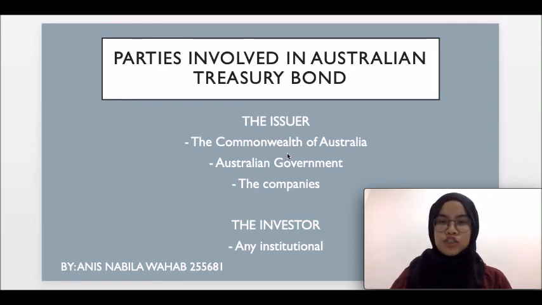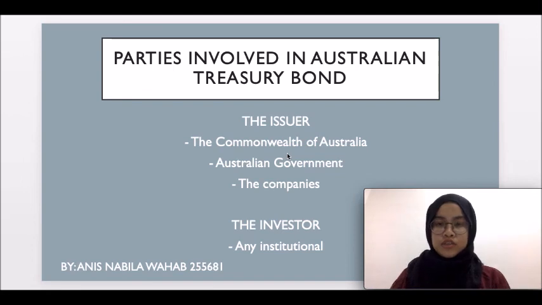I will explain about the parties involved in Australian Treasury bond. So for the issuer, the first is the Commonwealth of Australia, next is the Australian government, and the third is the company. When issued for the first time, all bonds have a fixed value. Usually it have to pay 100 or 1000 for the bond.